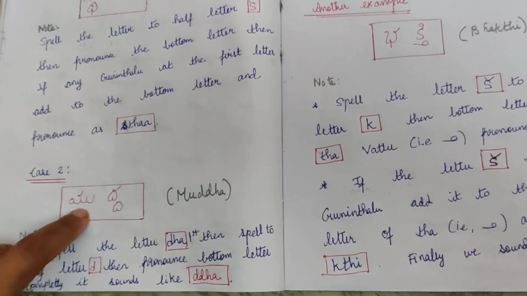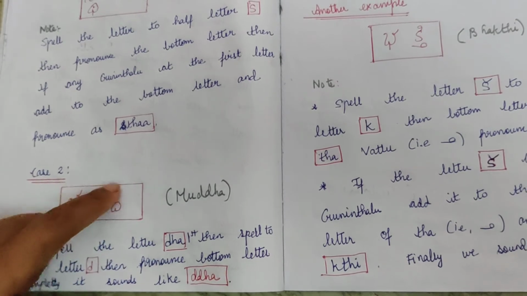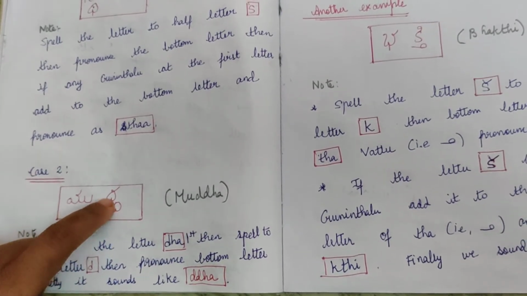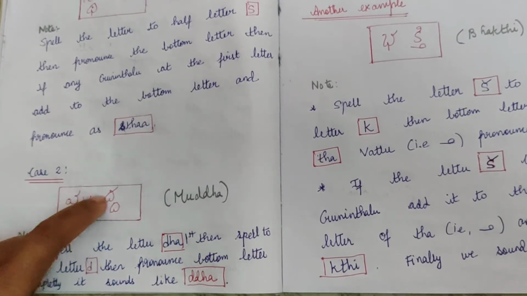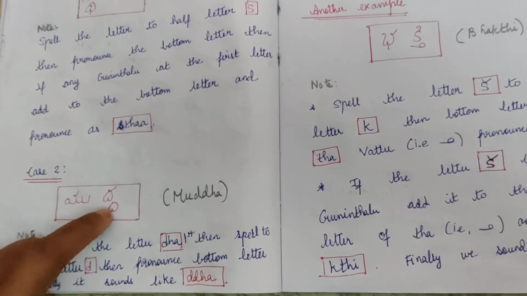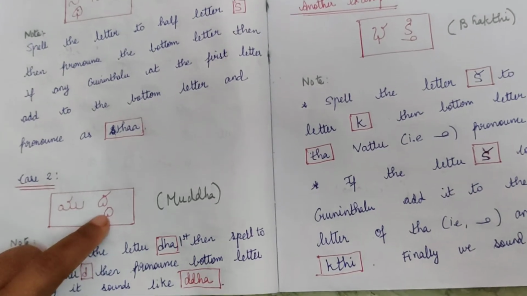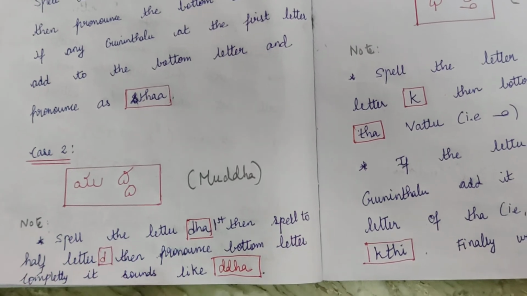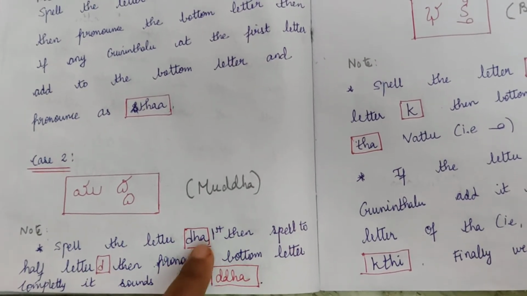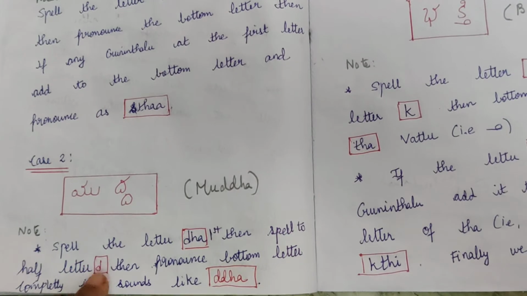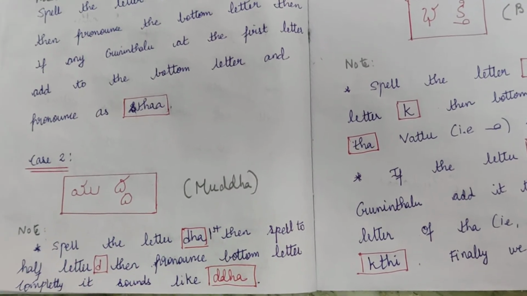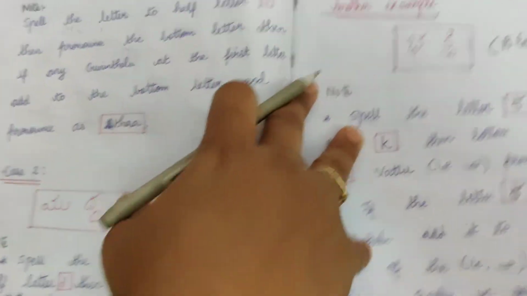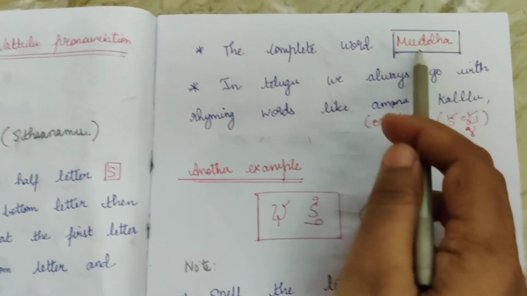Mudda. What is this? Mudda. If you have any Guninthalu over here, they are applicable only to the bottom letter, not to the top letter. This half sound means you have to write the half sound, and immediately the next corresponding letter you have to put at the bottom. Mudda. So you spell the letter Mu first, then the half letter 'id', then pronounce the bottom letter, completing the sound like Da. The complete word is Mudda.